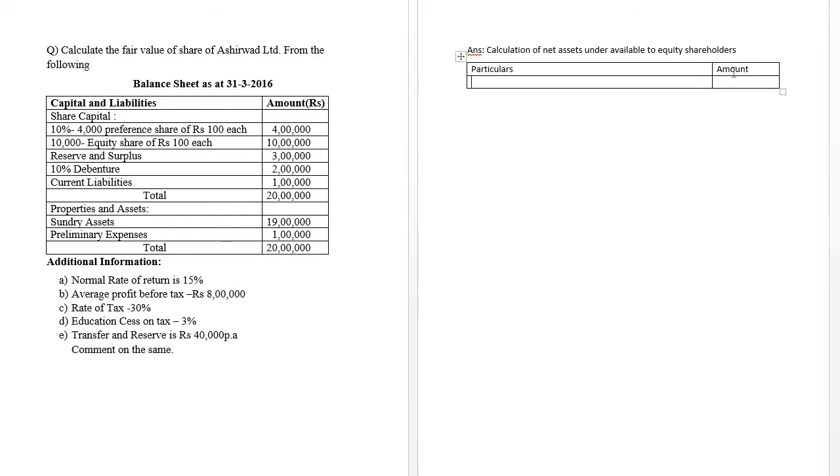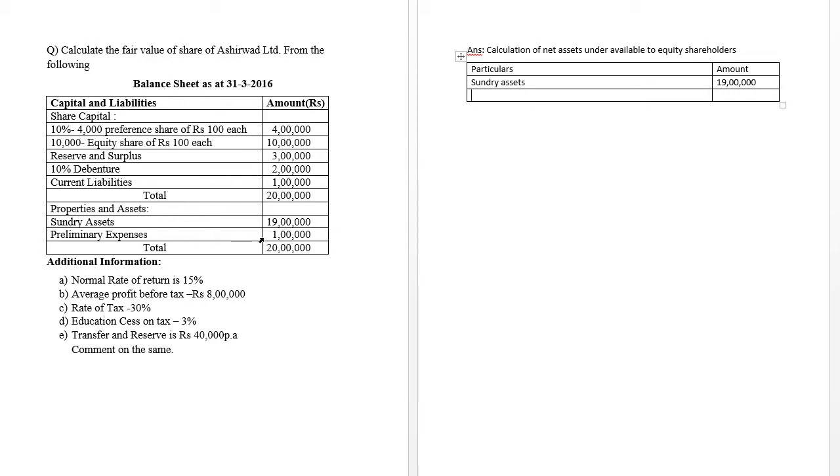Once we are going to find out under the net asset method, we have to consider all the total assets, then less all the outside liabilities available. Here the assets are as follows. First one is sundry assets with an amount of rupees 19 lakh. Next, in the asset part, the preliminary expenses is rupees 1 lakh.